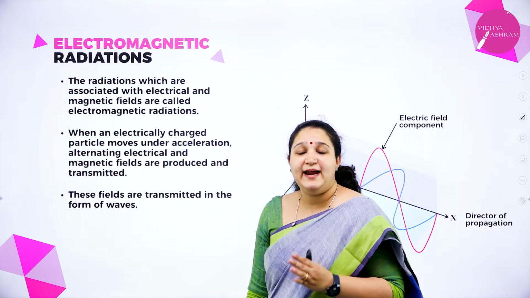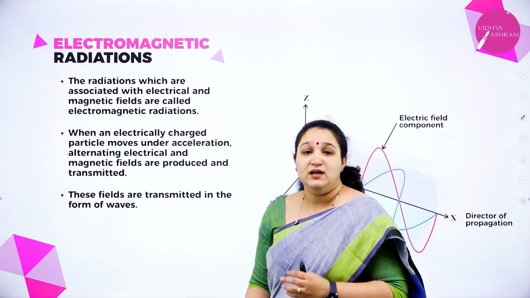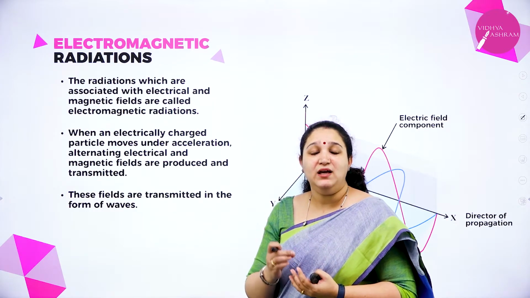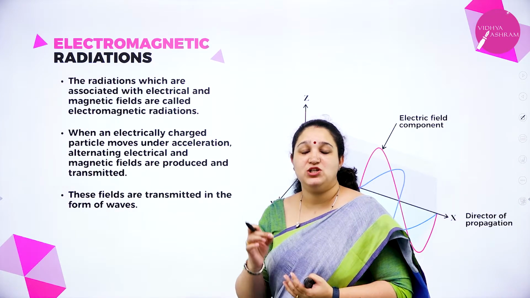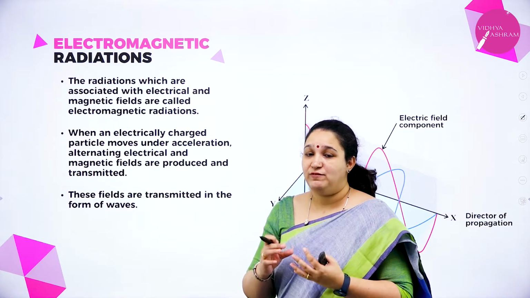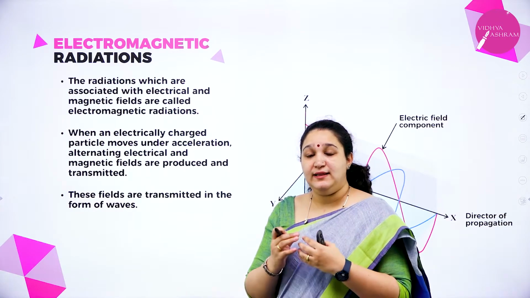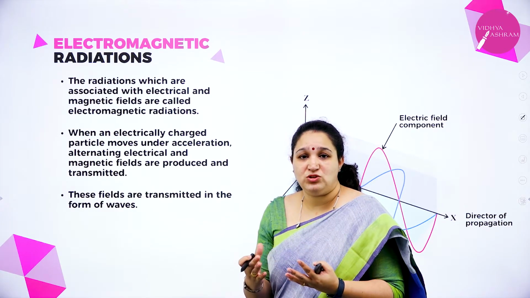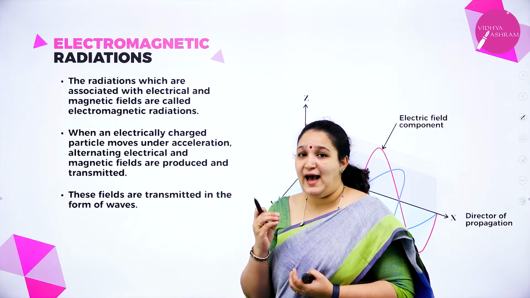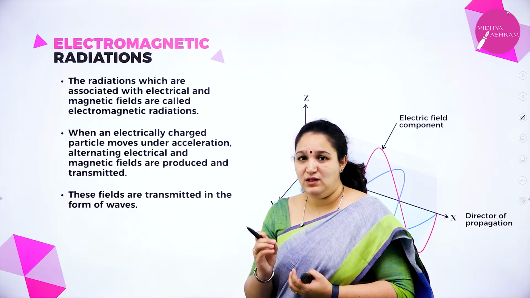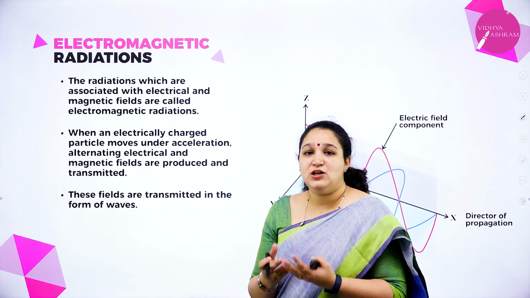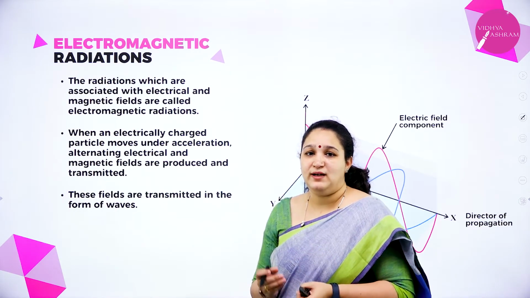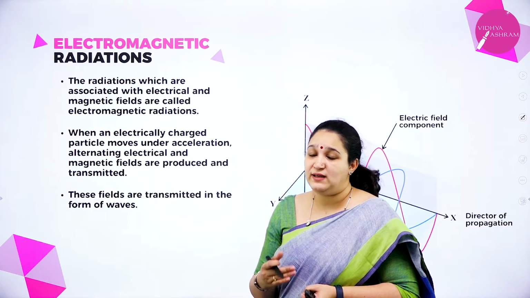Clerk Maxwell in 1873 said that electromagnetic radiations can be generated by any accelerating charged particle. If a charged particle is accelerating, it will emit energy in the form of radiation or wave, which we call electromagnetic radiations or electromagnetic waves.